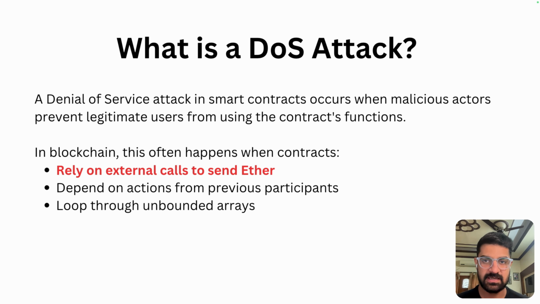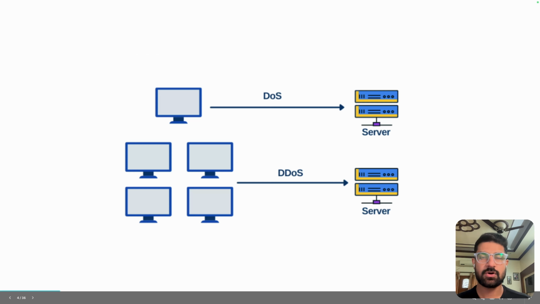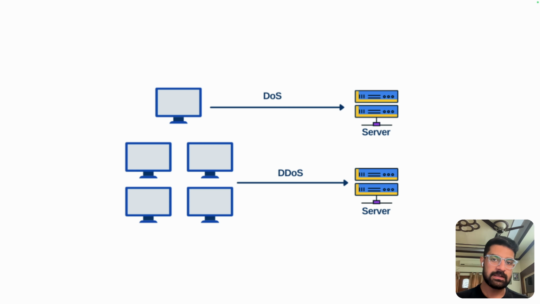the contract's functions. In blockchain, it often happens when contracts rely on external calls to send ether, depend on actions from previous participants, or loop through unbounded arrays. Today we'll focus on the first type using a vulnerable auction contract. DOS is when only one person is causing the attack. If multiple people are causing the attack, we call it a distributed denial of service attack, that is DDoS.